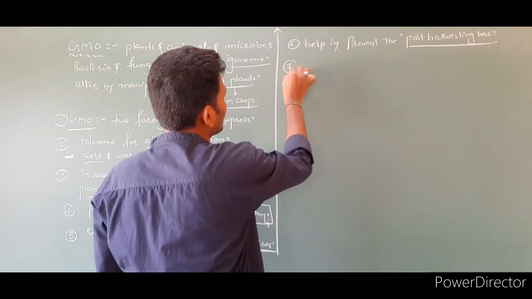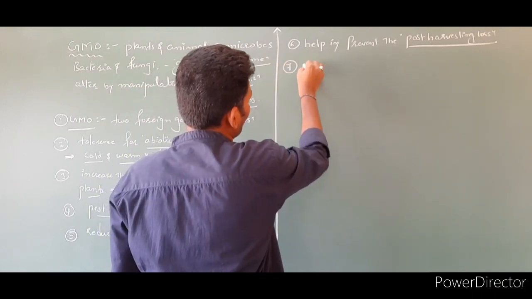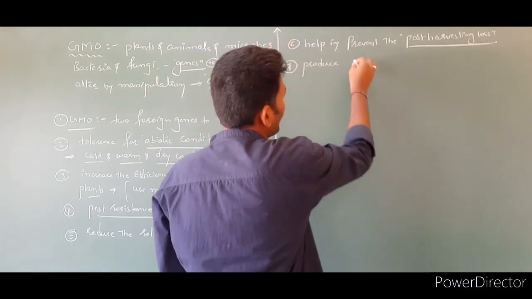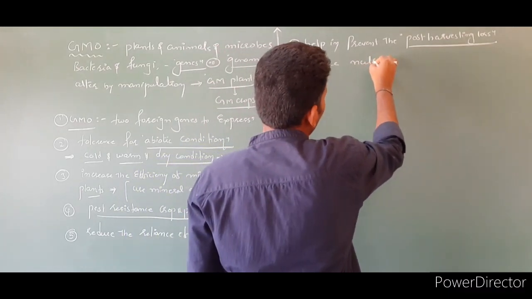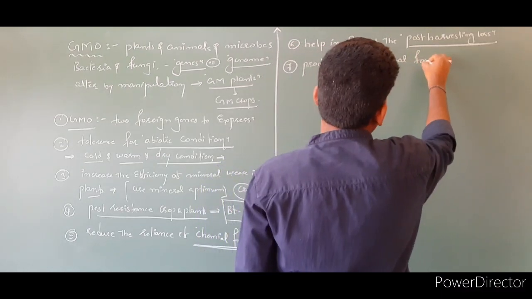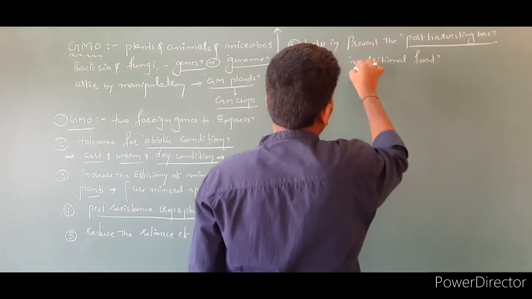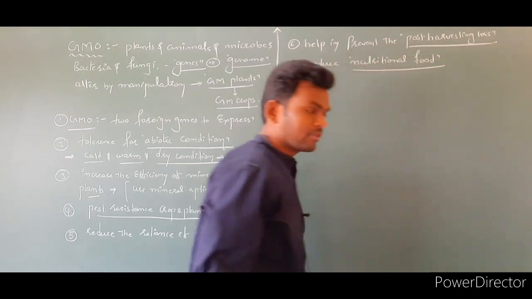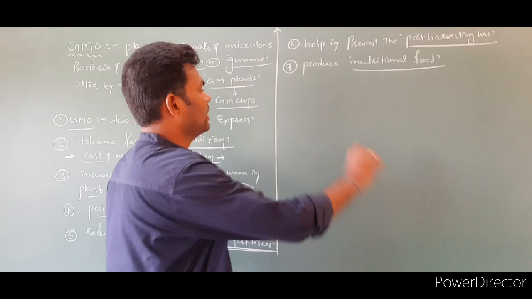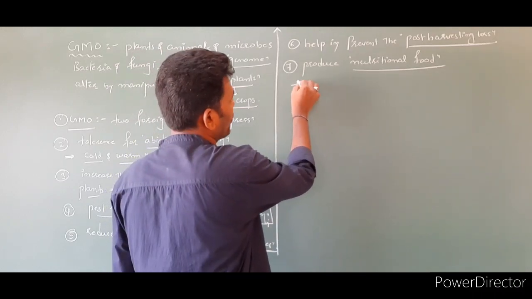Next, we can produce nutritional food like vitamin food, protein food. The best example of vitamin food is golden rice.